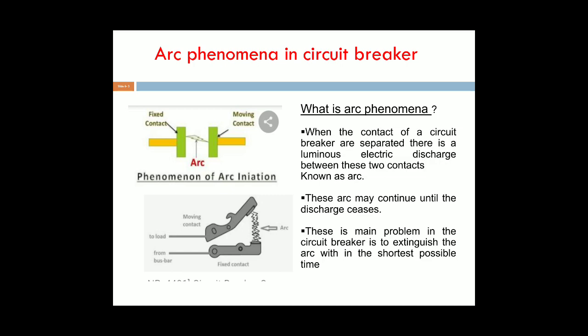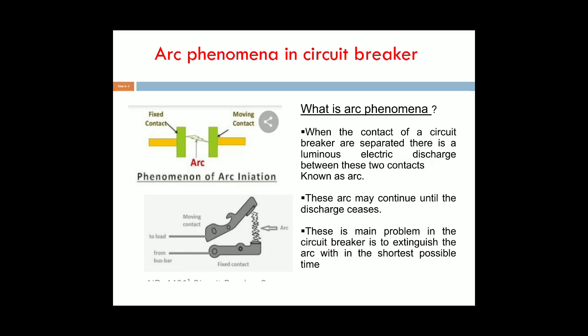Until the discharge stops, the arc may continue. Due to this arc, the contacts of the circuit breaker may be damaged, because the arc means we are delivering a large amount of heat energy.